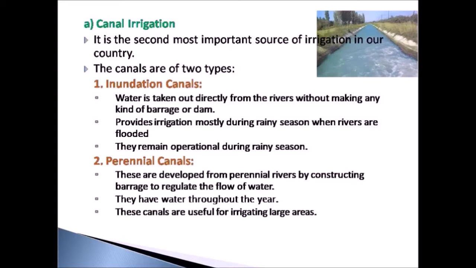We have already studied about the perennial rivers. The rivers which have water throughout the year are said to be perennial rivers. The perennial canals receive water from these perennial rivers and they remain functional throughout the year. In our country, most of the canals fall under this category. These canals are useful for irrigation.